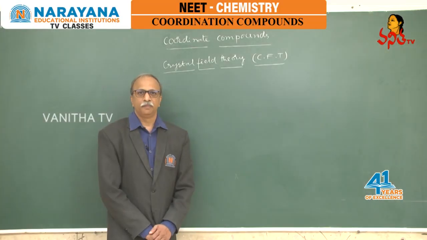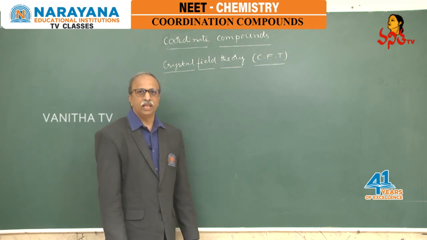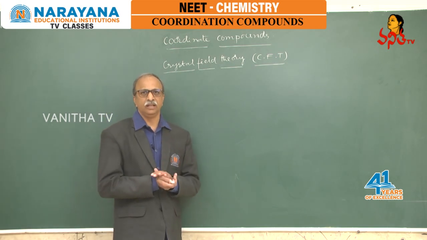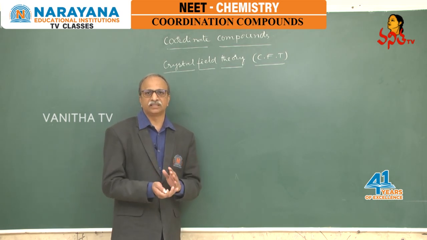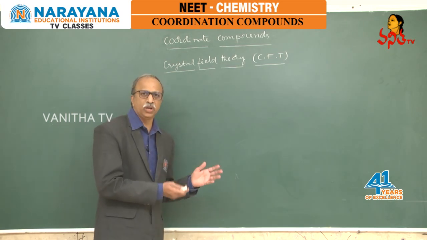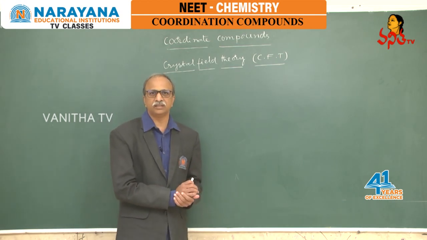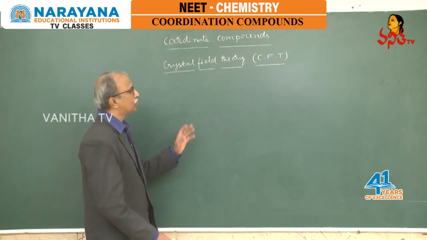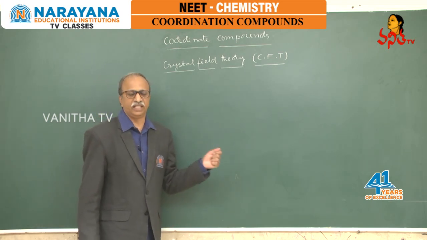Dear students, in the previous session we discussed valence bond theory. The main demerit of this theory is that it could not explain the magnetic properties of these compounds, why they show color, or how to understand the pairing of electrons and magnetic properties. These are not explained in this theory. So, we are looking for another new theory called crystal field theory.